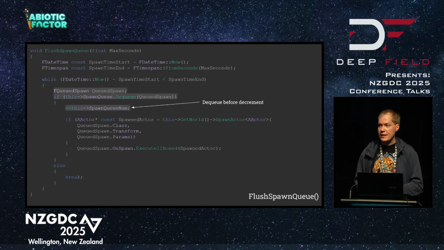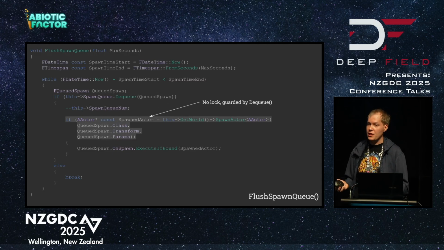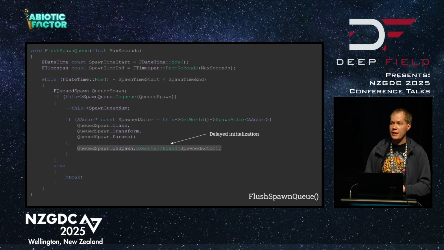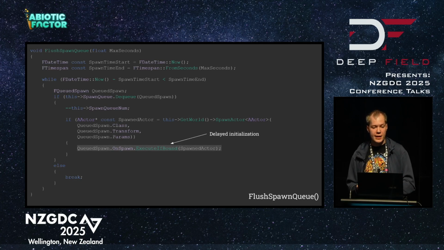This is where we protect our cosmetic atomic. We first retrieve from the queue if possible, and if we did manage to retrieve from the queue, we will just decrement that cosmetic atomic. From there, it's just traditional spawning an actor. We spawn it, and then we initialize it with our callback if one was provided.